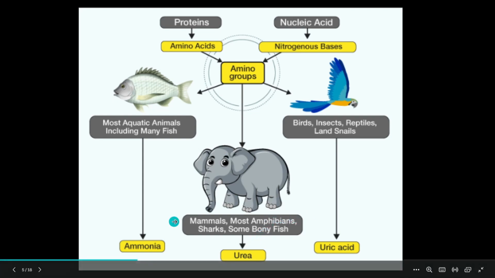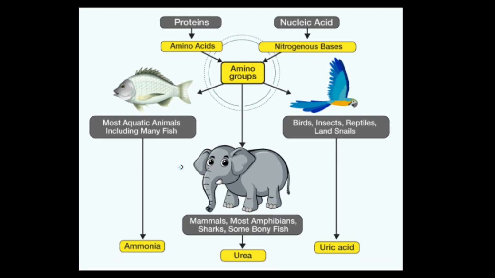So how exactly does this ammonia get converted into urea? That is, in case of urea, by undergoing the process called the ornithine cycle. Now, the next mode of excretion that we will be discussing is uricotelism. The name itself gives away that it is the excretion of uric acid.